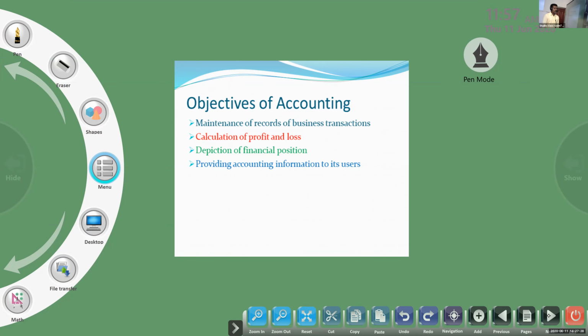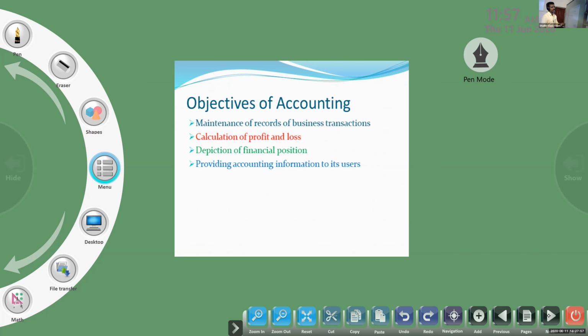Second one, calculation of profit and loss. Third one, depiction of financial position. Next, last one, providing accounting information to its users.